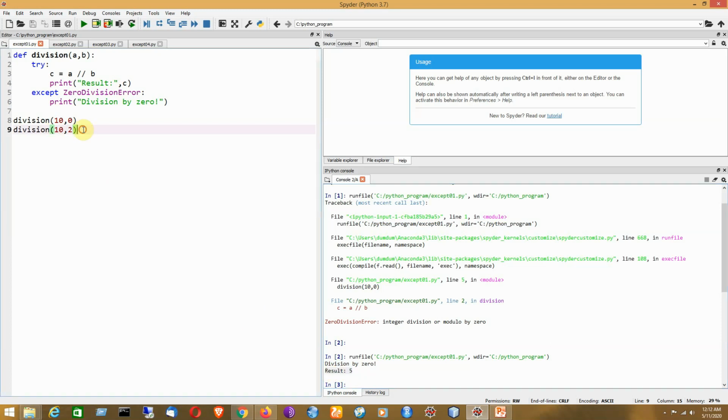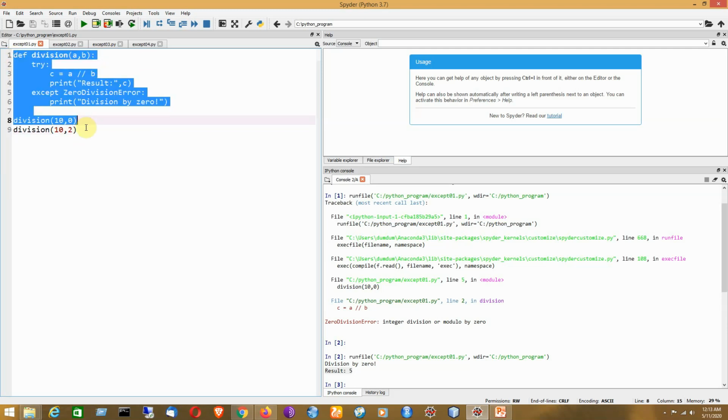So in that way, if something goes wrong, that will be handled by the proper exception handler by means of the try and except clauses. Try clause will be containing the error prone code, and the except clause will be having the exception handling code. So by means of try and except clauses, we could be able to handle the exception in Python program.